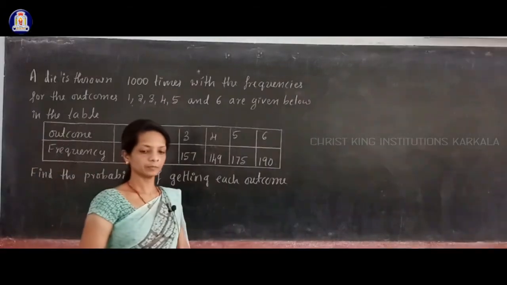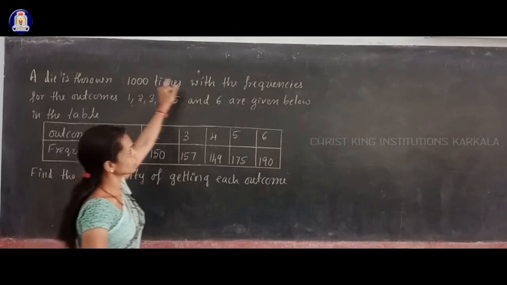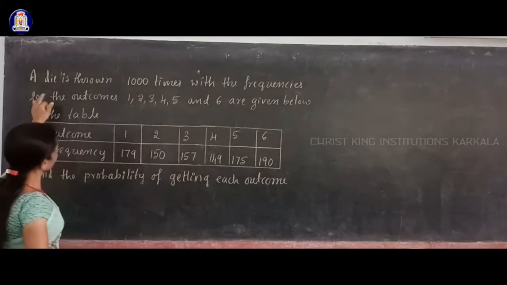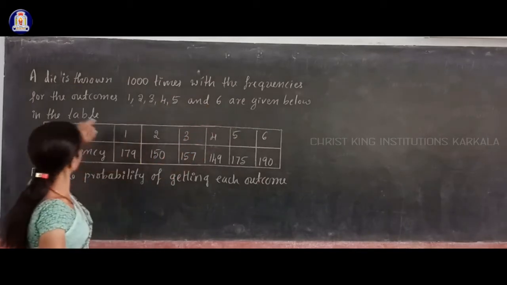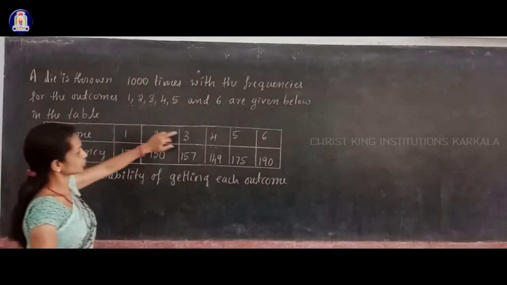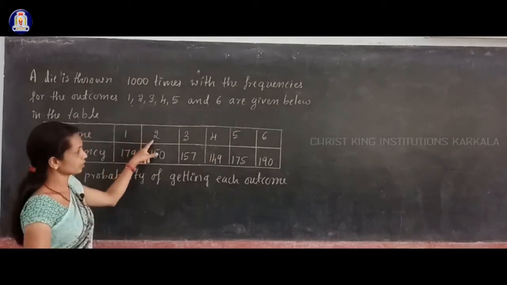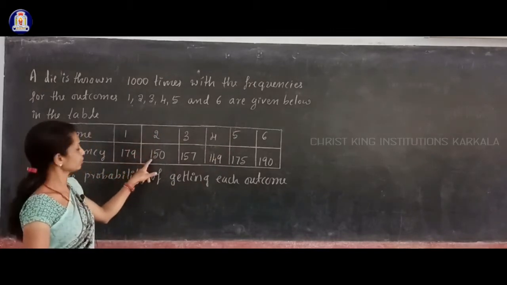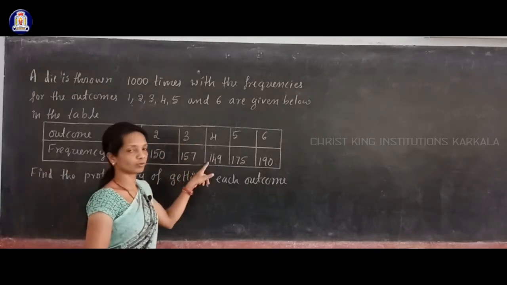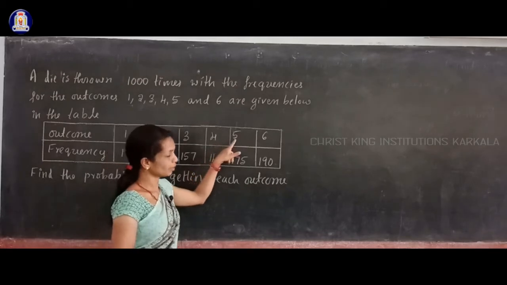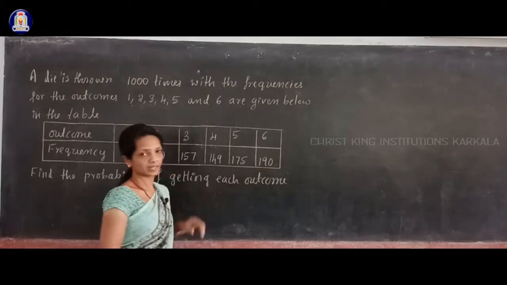Okay, so 23 by 90, that is the probability that a student obtains marks 60 or above. Thank you. Next problem is: a die is thrown 1000 times with the frequencies for the outcomes 1, 2, 3, 4, 5 and 6 given below in the table. Outcome 1, 2, 3, 4, 5, 6: 1 appeared 179 times, 2 appeared 150 times, 3 appeared 157 times, 4 appeared 149 times, 5 appeared 175 times, 6 appeared 190 times.